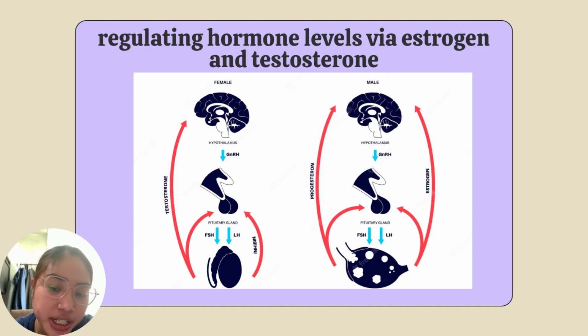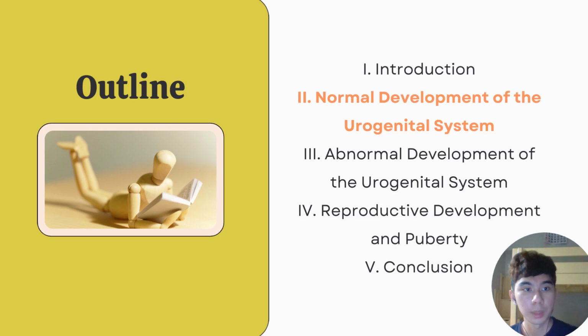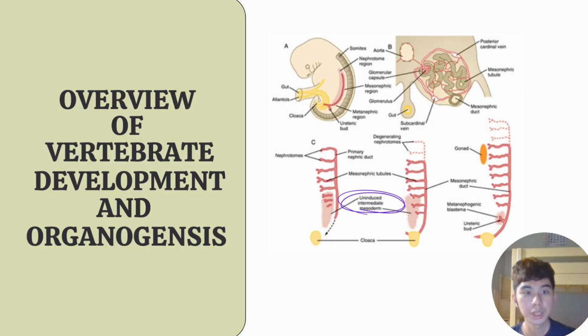So overall, the urogenital system plays a critical role in maintaining homeostasis by regulating fluid balance, blood pressure, and reproductive function. And now we'll be discussing the normal development of the urogenital system. The intermediate mesoderm is where the urogenital system originates.